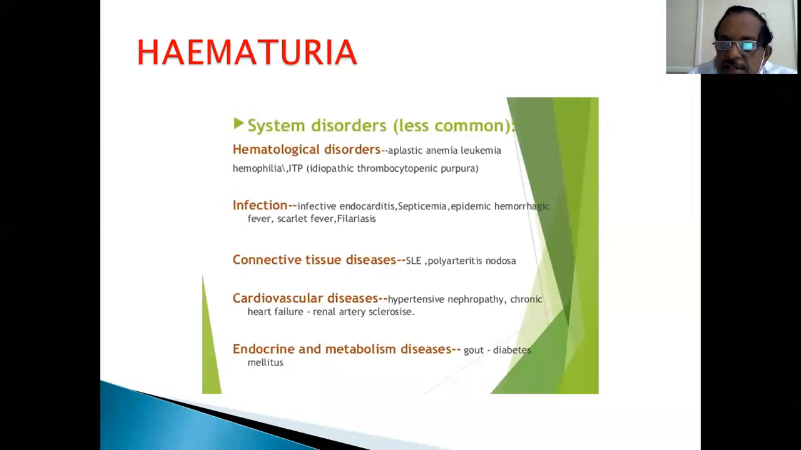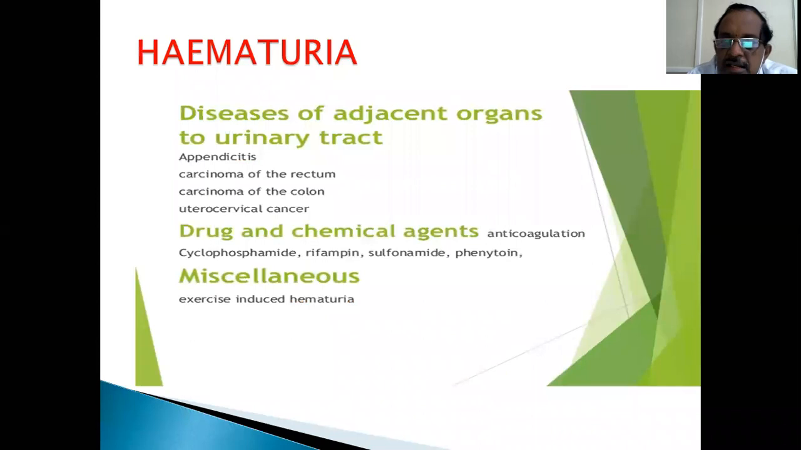Connective tissue disorders like systemic lupus erythematosus are part of the syndrome with hematuria. Cardiovascular diseases like hypertensive nephropathy, chronic congestive cardiac failure, and renal artery stenosis can all produce hematuria. Endocrine and metabolic disorders, gout, and diabetes complications can produce hematuria. Diseases of adjacent organs can also produce hematuria, though the reason is not exactly in the urinary tract.